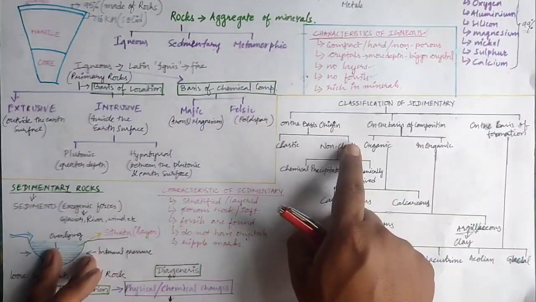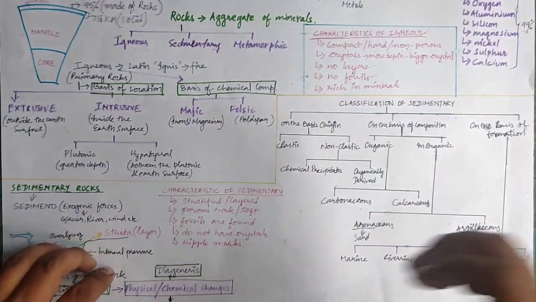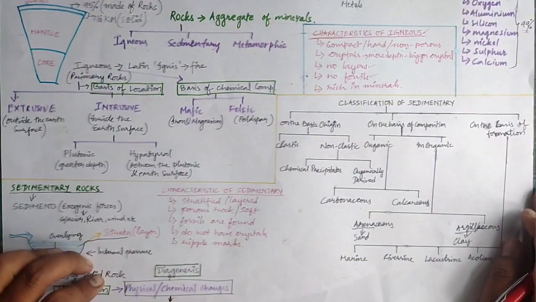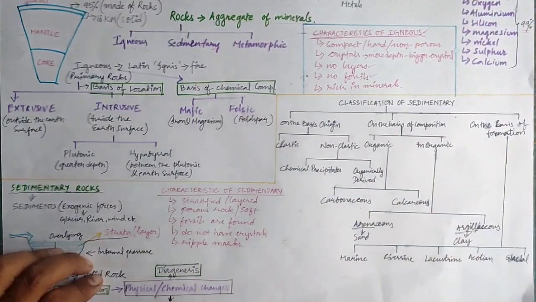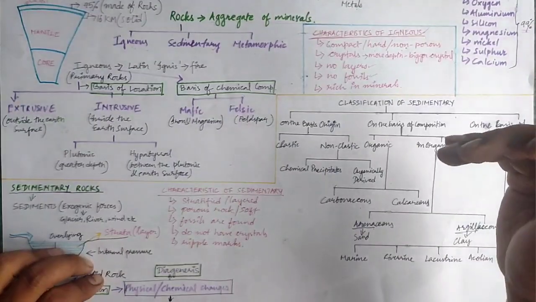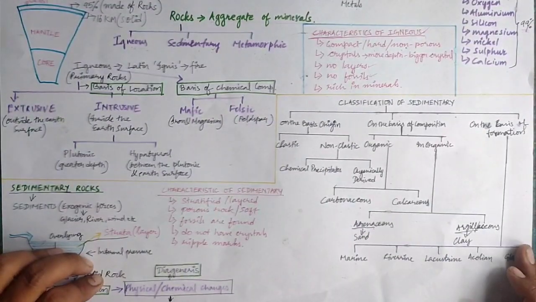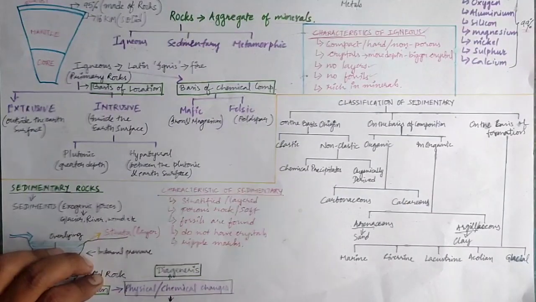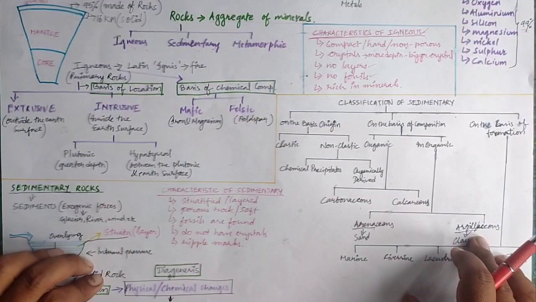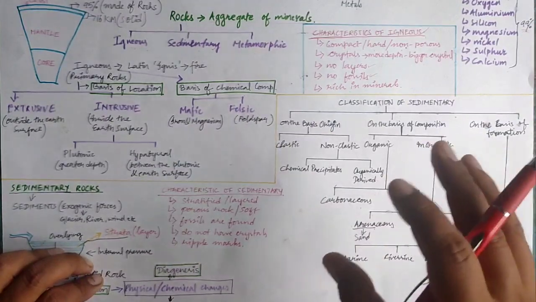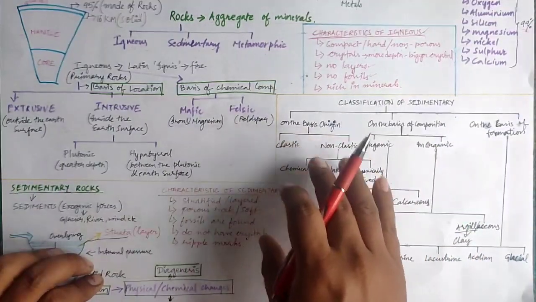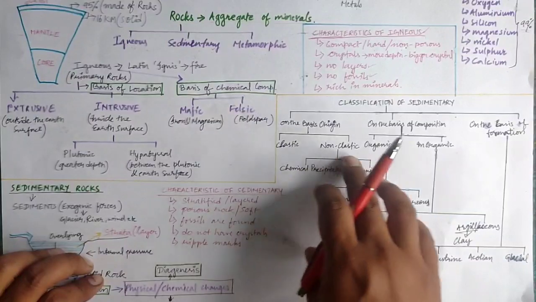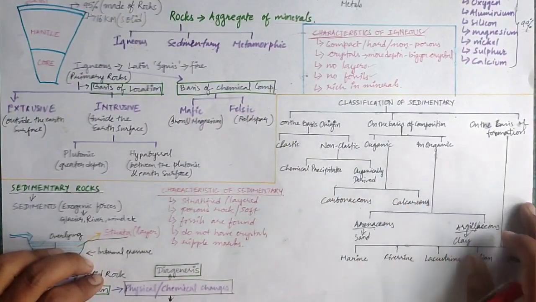Now we are going to move on to the classification of sedimentary rocks. As you can see over here, students, the sedimentary rocks have been classified on different bases, and we have various classifications of sedimentary rocks also. So now let us discuss the different categories of sedimentary rocks individually. On the basis of origin, we have clastic and non-clastic sedimentary rocks.